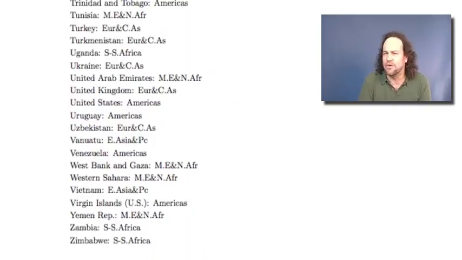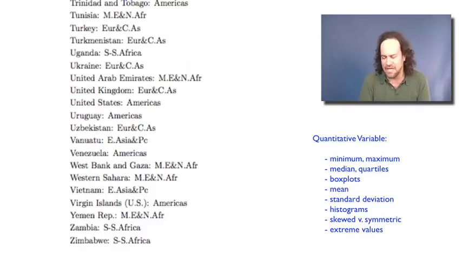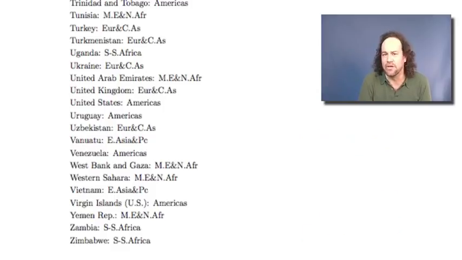Let's start by considering what we did for the quantitative variables, things like the minimum and maximum and median and quartiles and box plots and mean and standard deviation and so on. Can we use these for a categorical variable like the region? No, we can't. The reality is hardly any of these things make any sense anymore for a categorical variable. So what can we do? Well, one simple thing we can do is just count. We can say how many of those 197 different countries and territories are in each of those 6 regions.